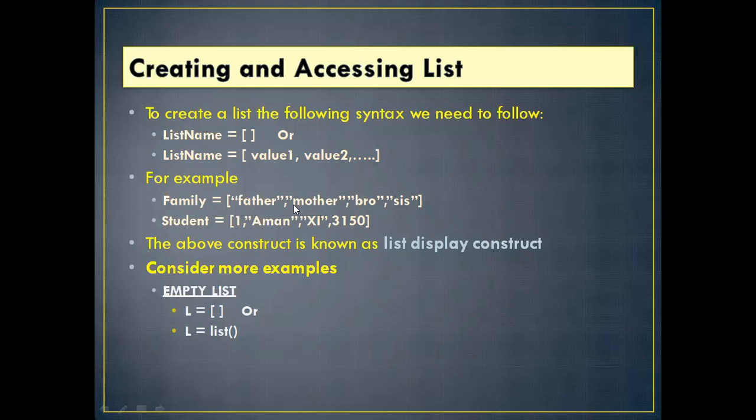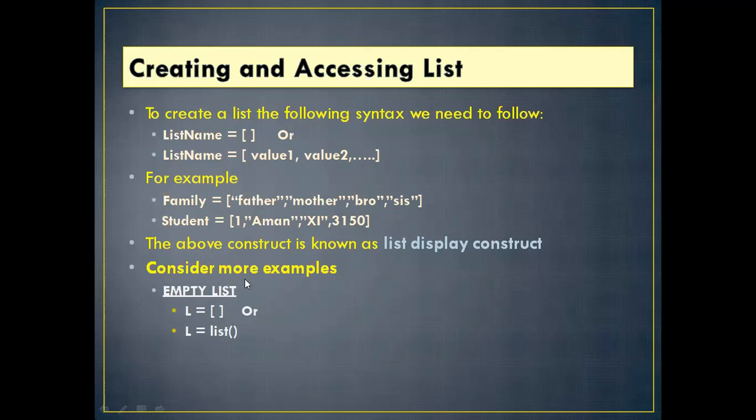So this is how you can create it. This is a string type, all the values. And now this is another example of student. Here it is roll number 1, name, comma, class, and these are different types which are being assigned to one variable. So the above construct is known as a list. The above construct is known as a list display constant.